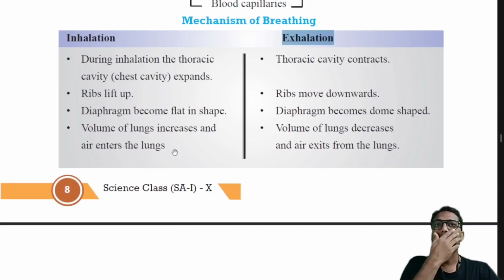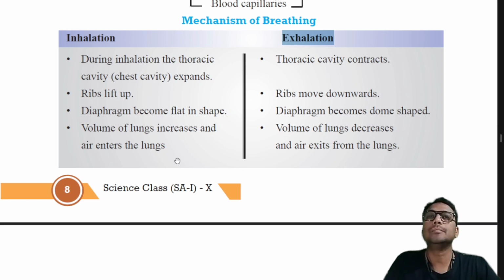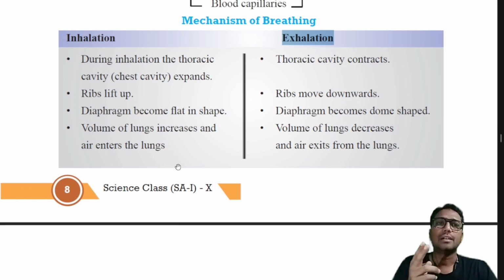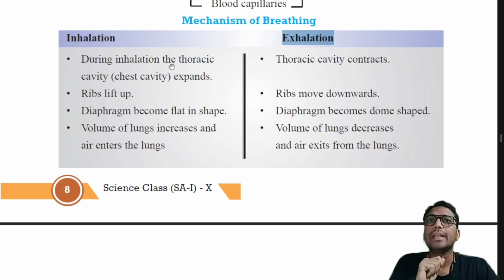ಇದನ್ನು ಸಹಿತ ನಿಮಗೆ 2 ಮಾರ್ಕ್ಸ್ಗೆ ಡಿಫರೆನ್ಸ್ ಕೇಳಲಿಕ್ಕೆ ಎಕ್ಸಾಮ್ ಒಳಗೆ ಚಾನ್ಸಸ್ ಇರ್ತಾವ. ಸೊ ಇನ್ಹೇಲಿಂಗ್ ಅಂದ್ರೆ during inhalation the thoracic cavity, that is the chest cavity, expands. During exhalation the thoracic cavity contracts.